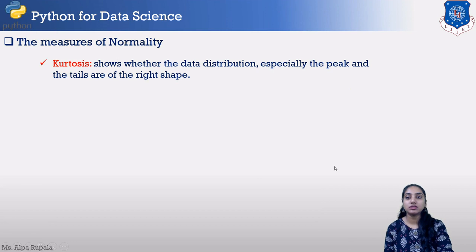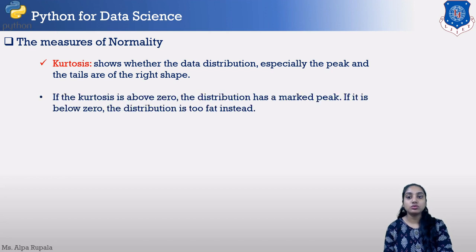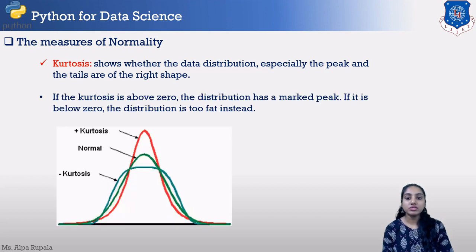Now next one is kurtosis. It is the representation of whether the data distribution is done effectively or not. Obviously this all representation is about the probability value from 0 to 1. Our kurtosis will represent the dispersion or distribution value according to the high peak value of it. So this is the negative kurtosis, this is normal kurtosis, and this is the positive kurtosis.